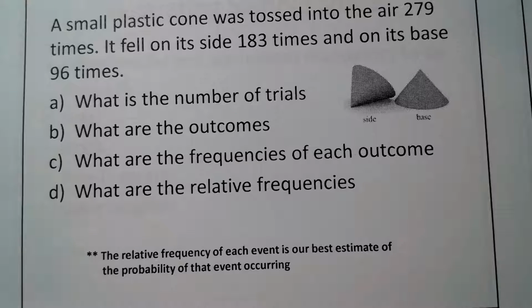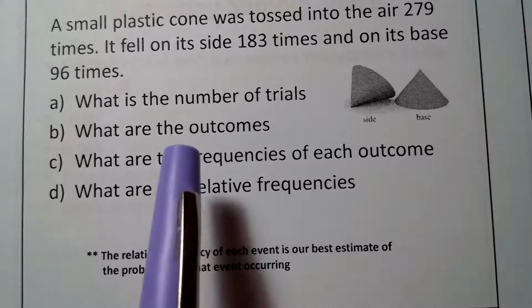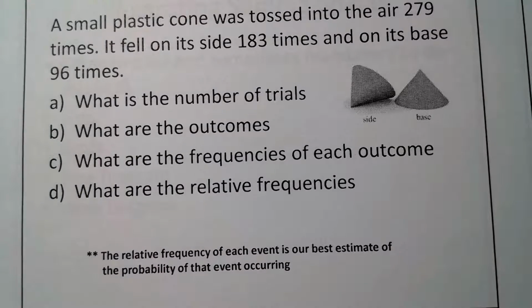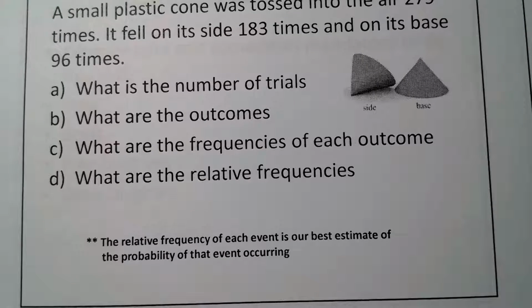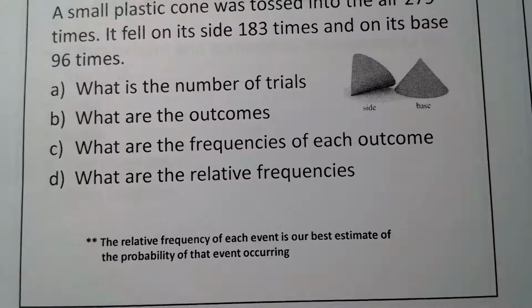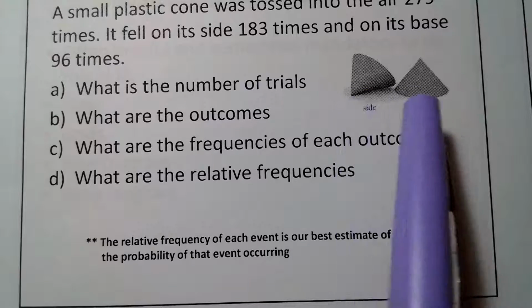Okay? But for fun, these examples came out of the SL book because I like to start out small and work our way up into the HL stuff just in case you've forgotten or didn't know some things. We have a small plastic cone that was tossed in the air 279 times. It fell on its side 183 times and on its base 96 times. A, what is the number of trials? Well, the number of trials is 279. That's the number of times we tossed the cone up in the air to see what the outcome was.